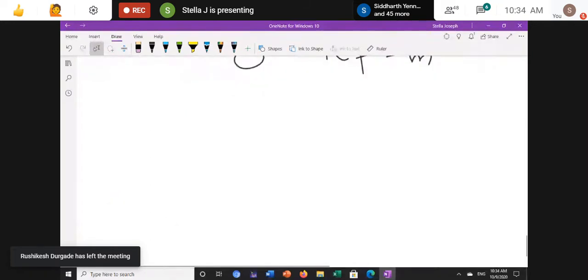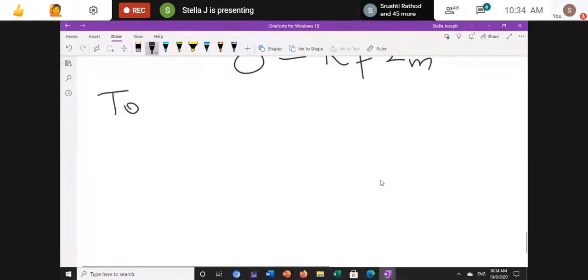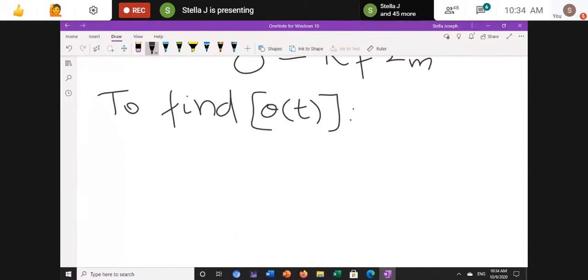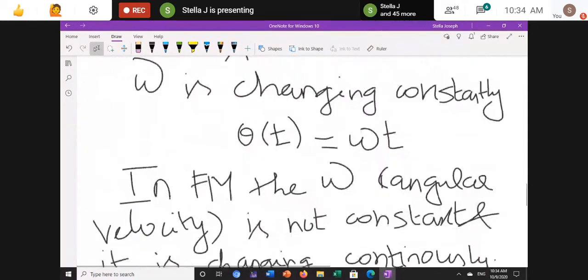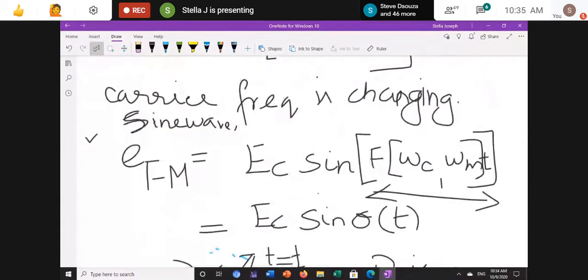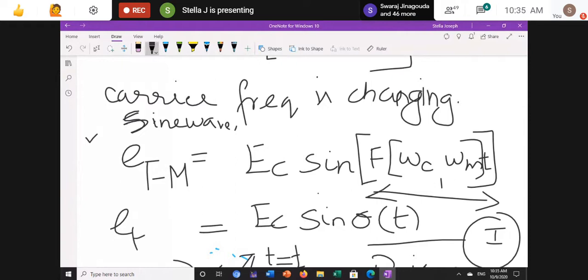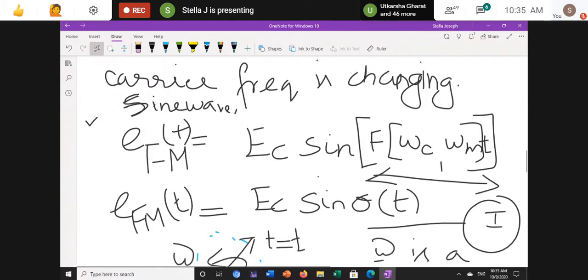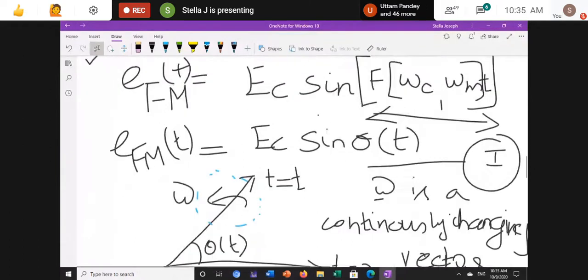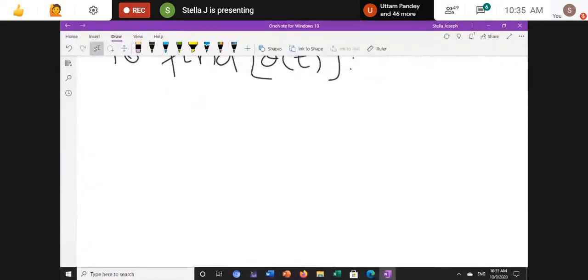Now we need to find out theta of t. Why do we need theta of t? Because our EFM of t, this is the main equation: EC sin theta of t. So I need to find theta of t.